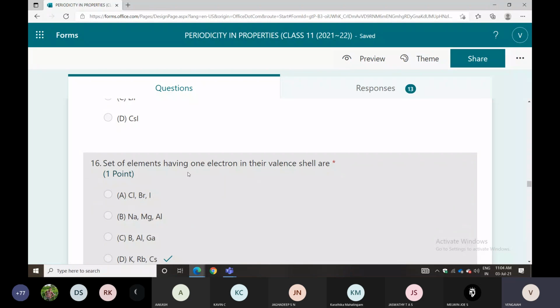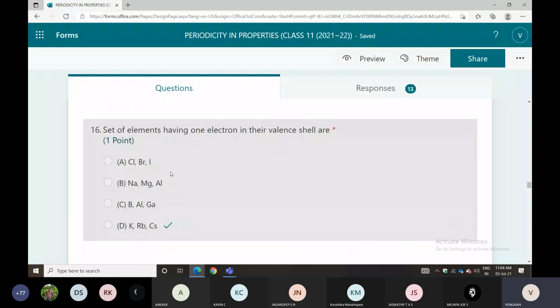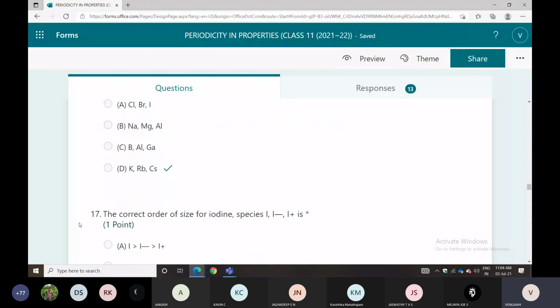Set of elements having one electron in their valence shell. Which elements have one electron? One electron is nothing but alkali metals only, the first 1A group elements. So K plus, Rb plus, Cs plus, Na plus, lithium plus, H plus. All these elements have one electron in their valence shell. 1A group elements, nothing but alkali elements.